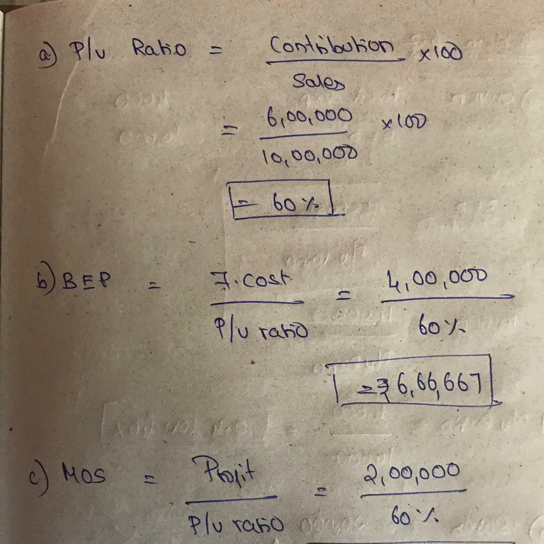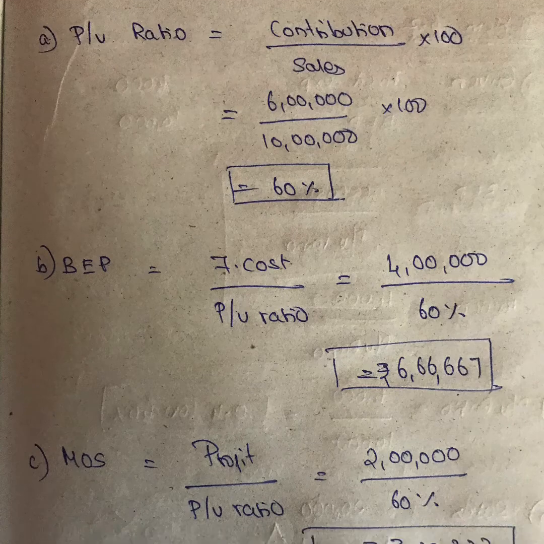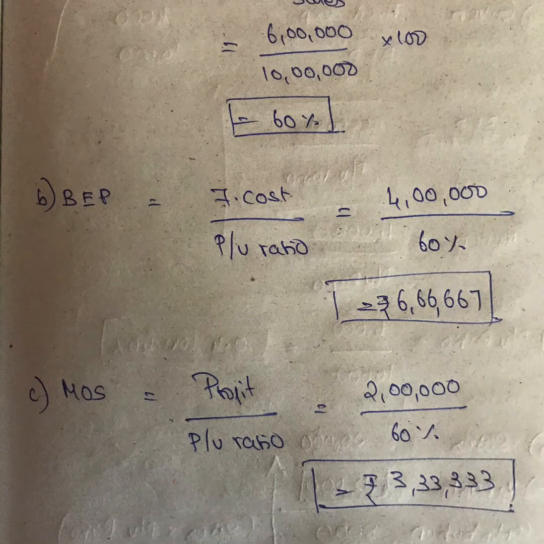When you're using the calculator, you have to press 4 lakhs divided by 60 and then press the percentage. You should not do 4 lakhs divided by 60, you will get a different answer. It is 4 lakhs divided by 60%. You will get 6,66,667.